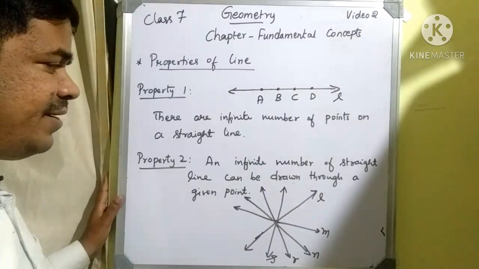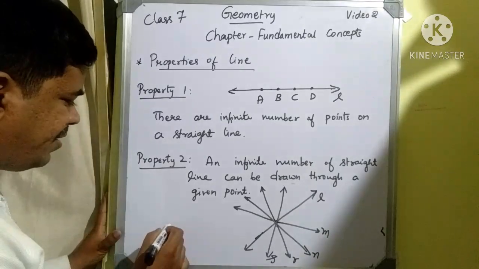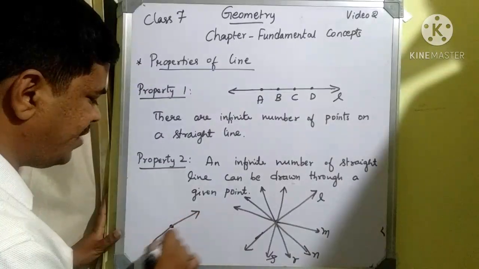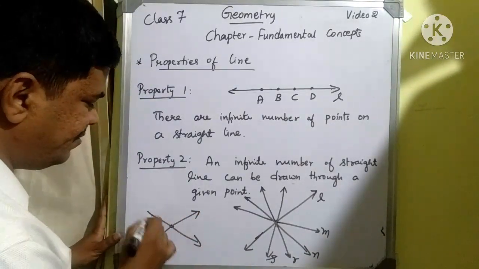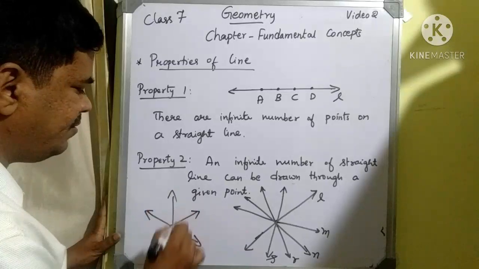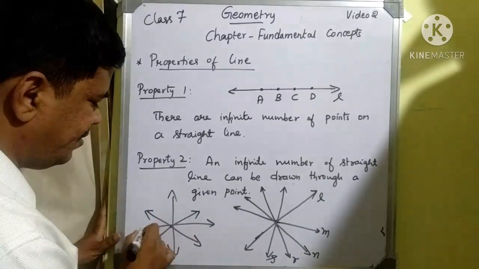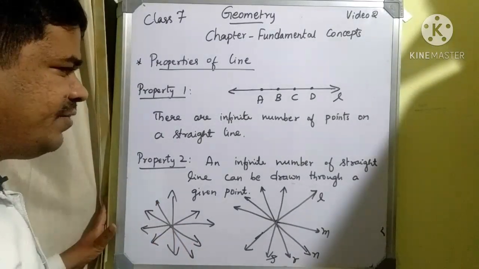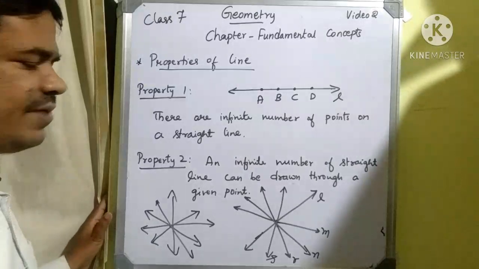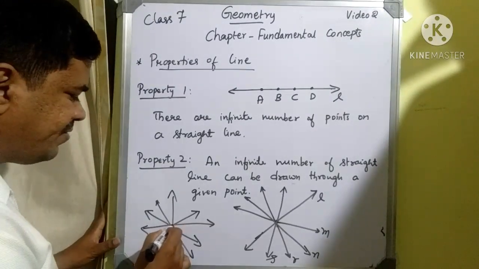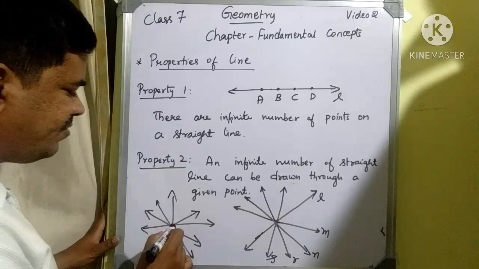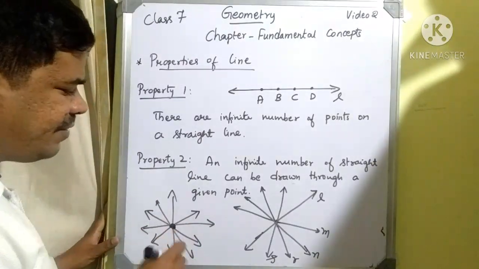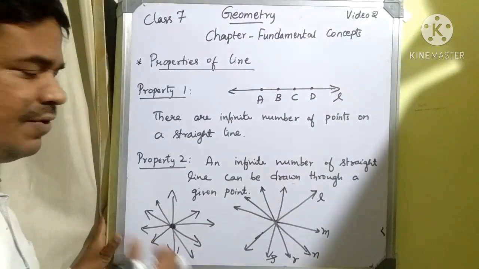An infinite number of straight lines can be drawn through a given point. If I consider any point, I can draw an infinite number of lines through this point. We can just go on drawing, and each line will pass through that point. Through the point we can draw infinite number of straight lines. If this is a point, then we can consider infinite number of straight lines drawn through the given point.